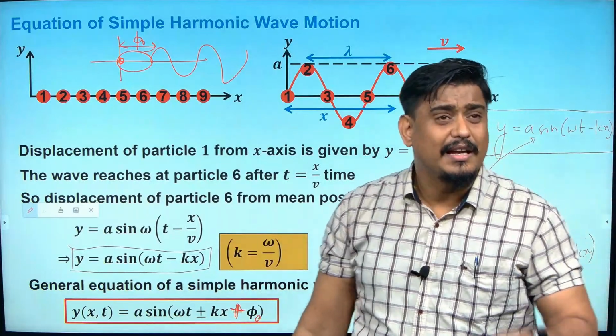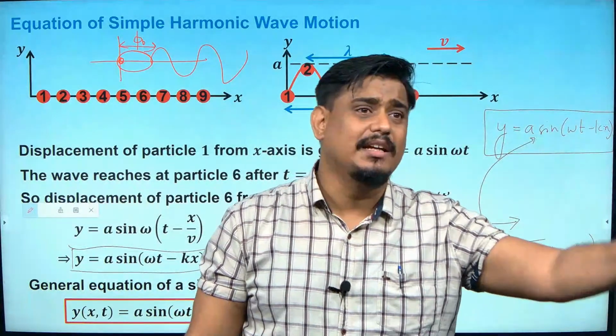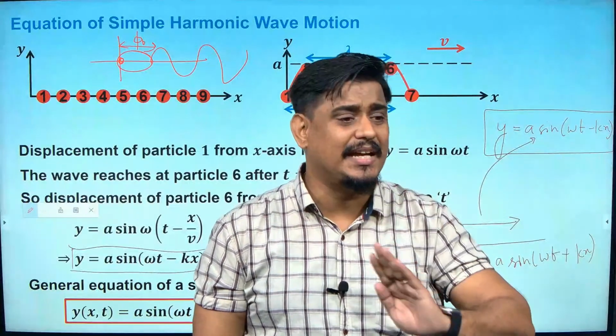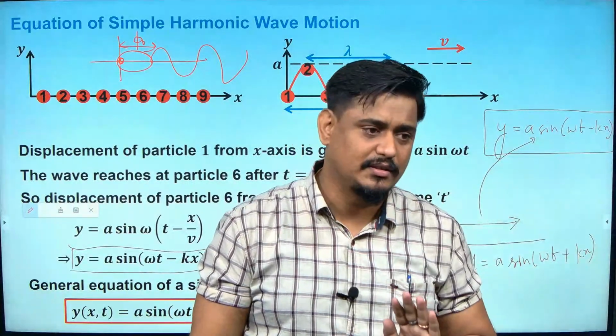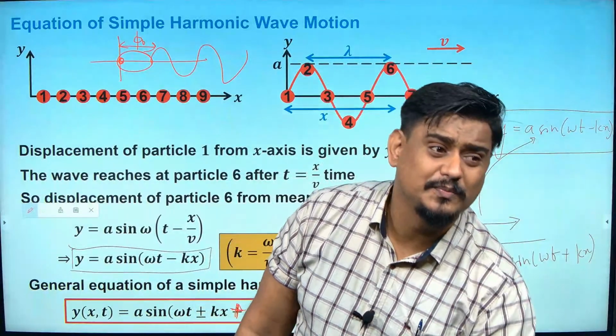And if it is in the negative x direction, then the equation is y is equal to a sine omega t plus kx plus phi naught. Is it clear to you?